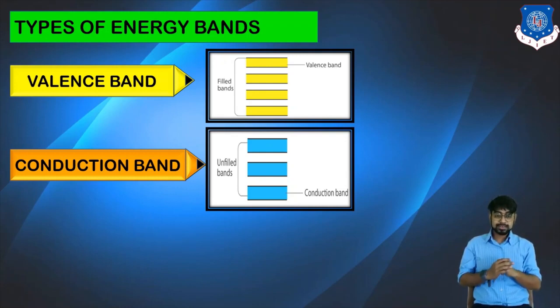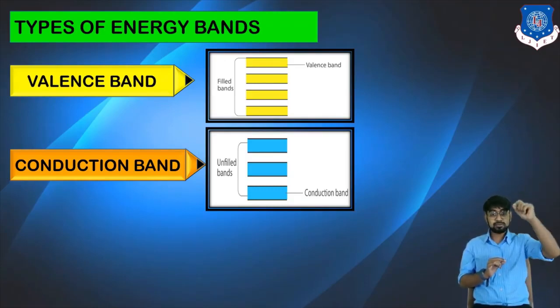Okay, so you can say that the conduction band is nothing but the foundation, or a barrier, between the free electron and the atomic structure. Now you can imagine that the valence band is fully filled, but the conduction band is unfilled. How? If you provide sufficient energy, electrons will go from the valence band to the conduction band, slowly and gradually move forward, and at last become free electrons.